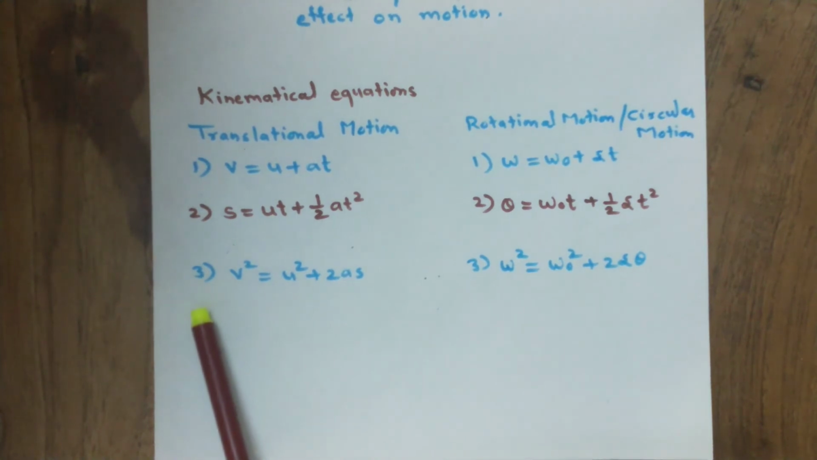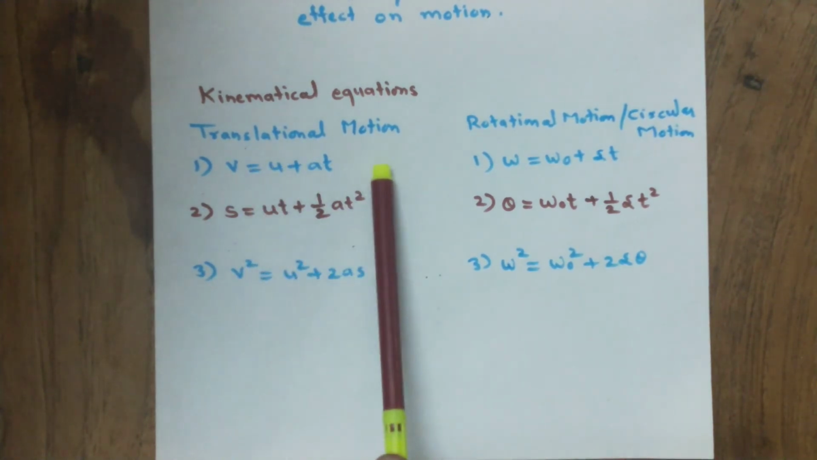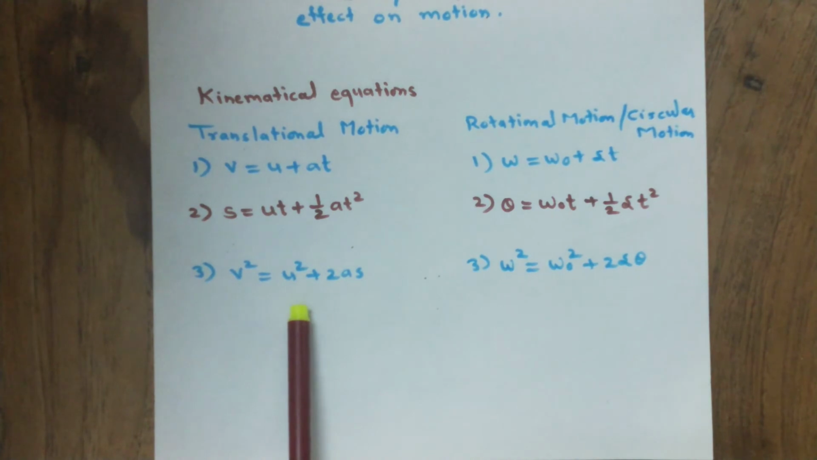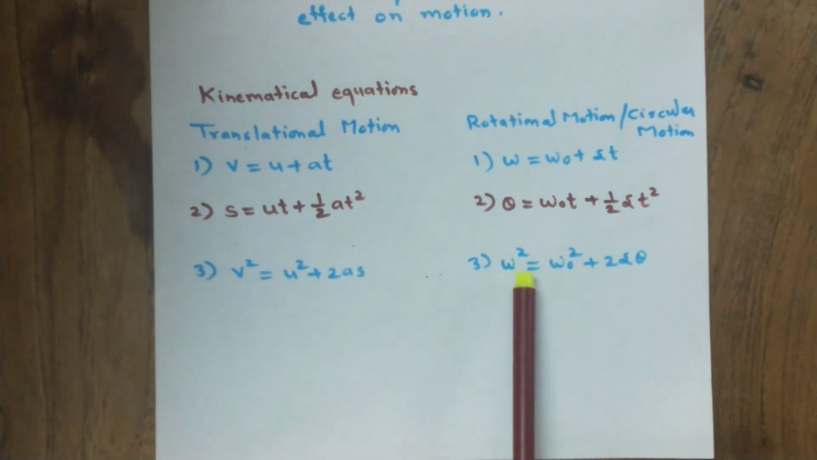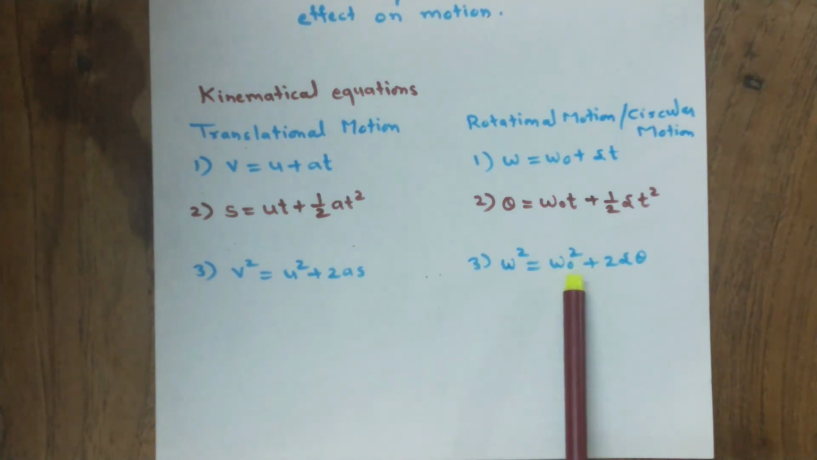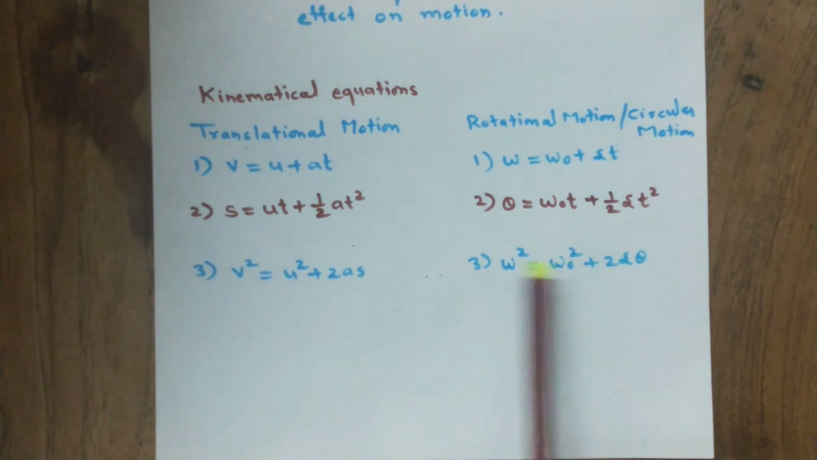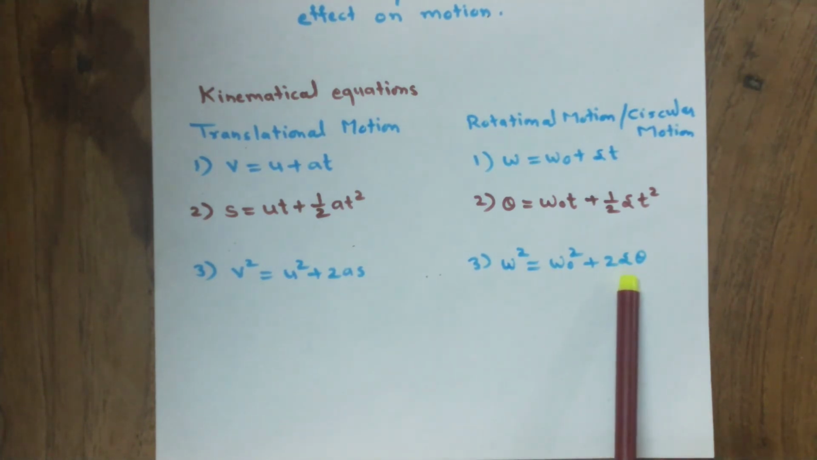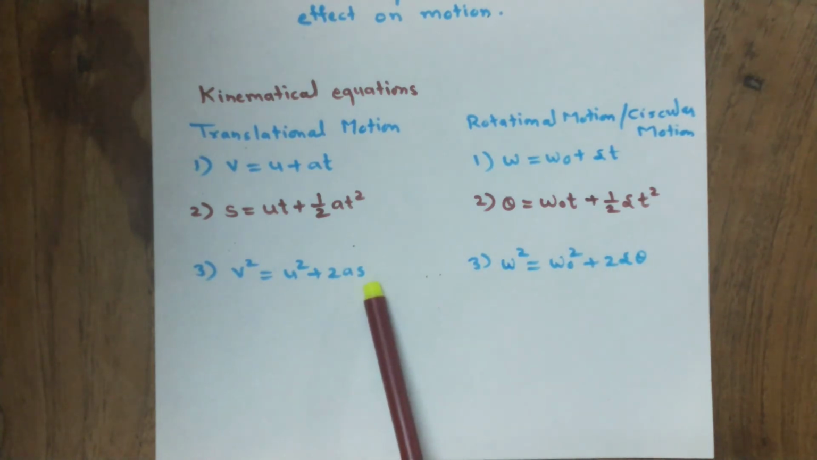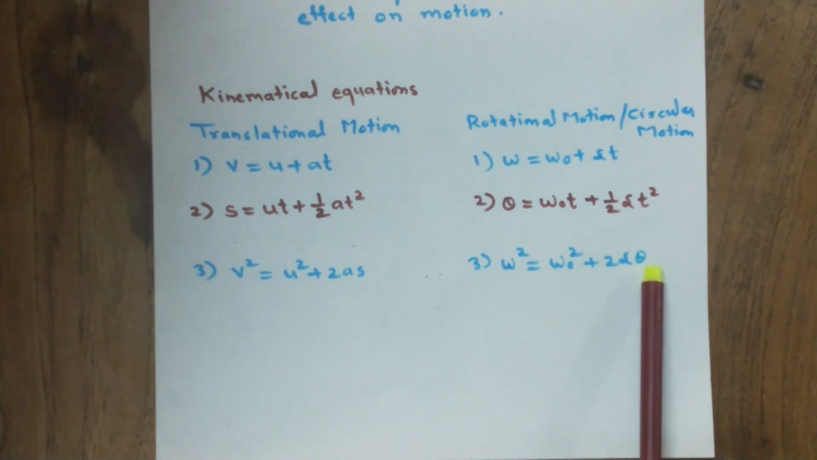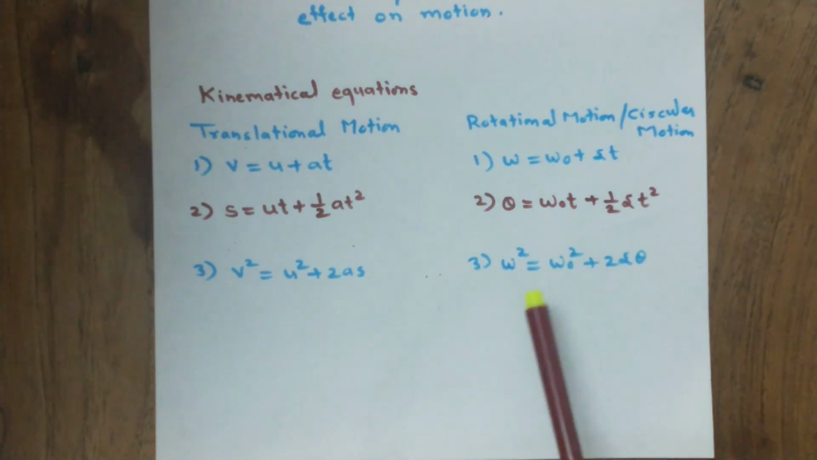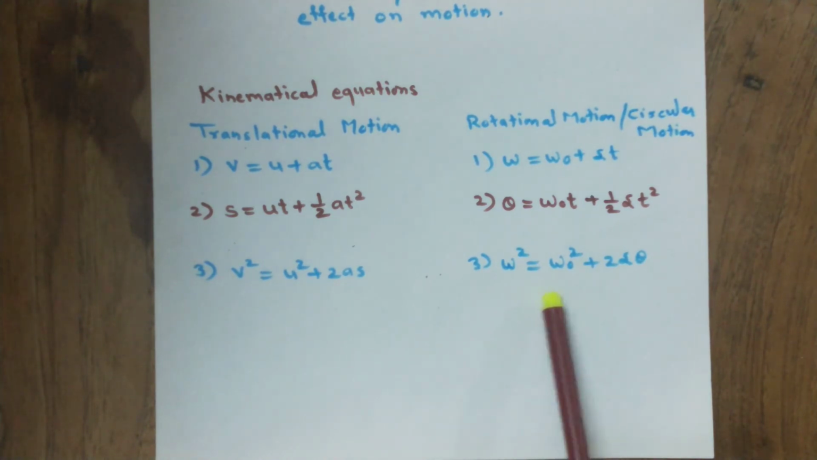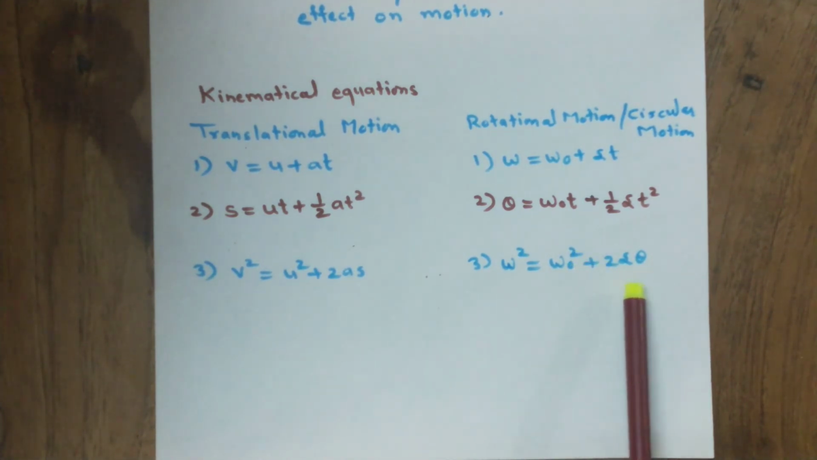The third kinematical equation in case of translational motion is v² = u² + 2as. v is replaced by omega, u is replaced by omega 0, that is initial angular velocity, a is replaced by alpha, that is angular acceleration produced in the body, and s is replaced by theta. So, the third kinematical equation in case of rotational motion becomes omega² = omega 0² + 2 alpha theta.